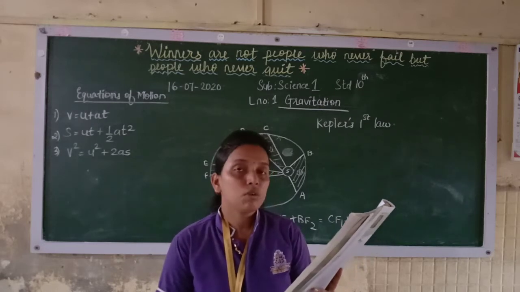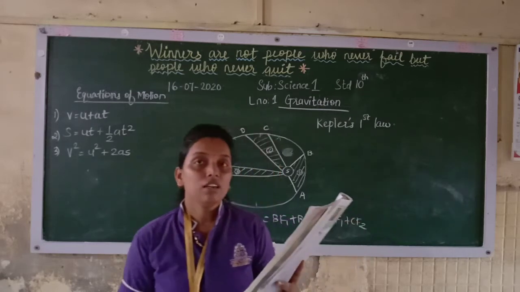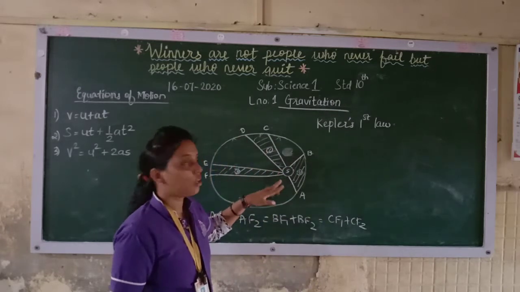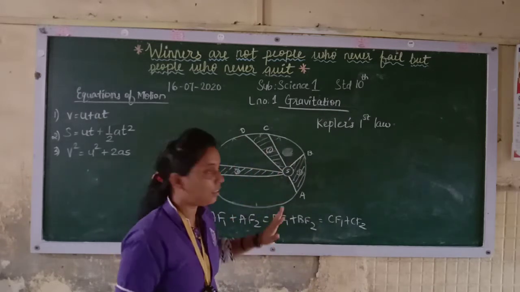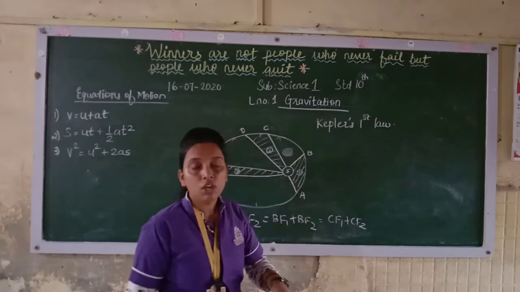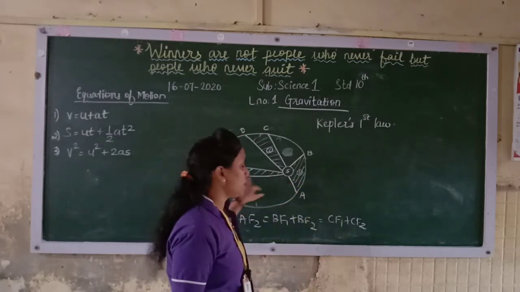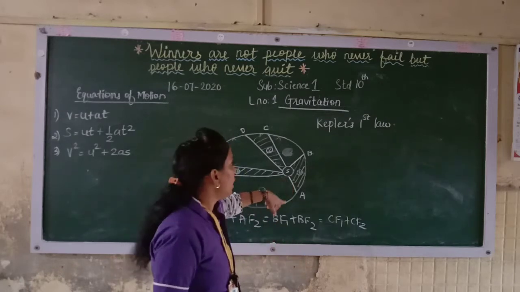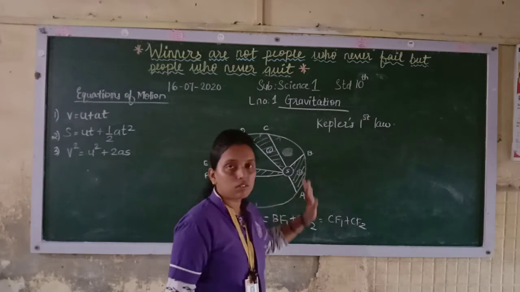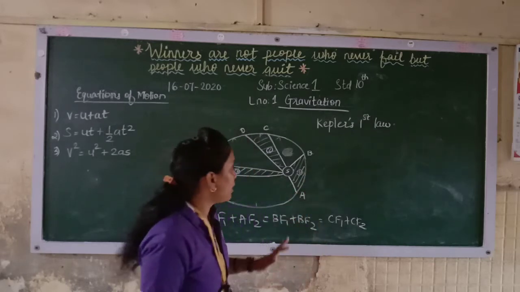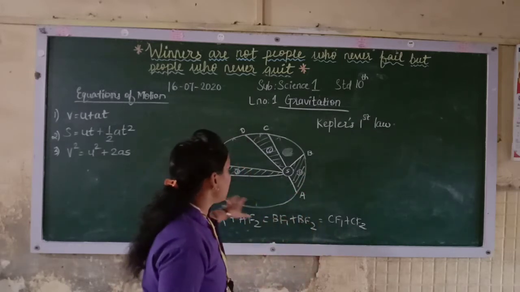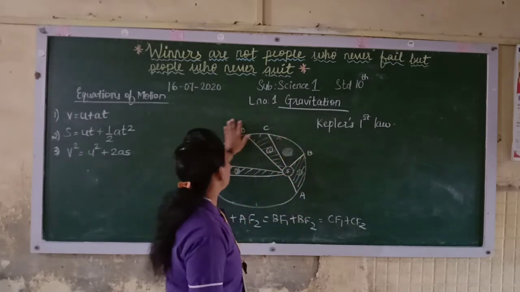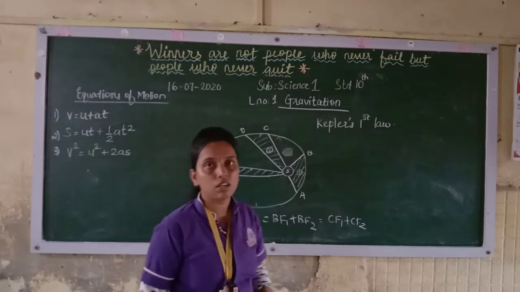So what was Kepler's first law of motion? It was that the orbit of the planet is an ellipse with the sun at one of the foci. It means the sun is not at the center, it is at one of the foci. I told you there are two focal points in an ellipse, so you can consider either point. The sun is at the focal point and the planets are revolving around the orbit. In this, sometimes when the planet is revolving it is near to the sun, and when it comes here, it is far away from the sun.